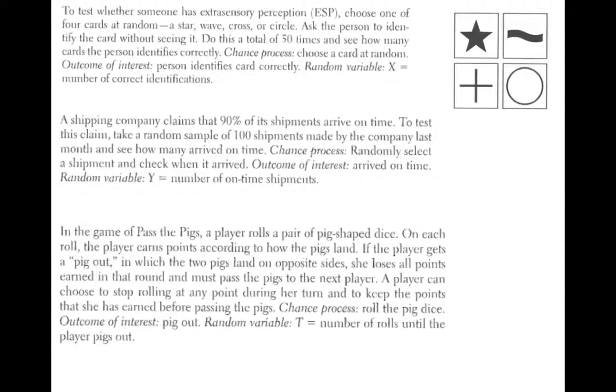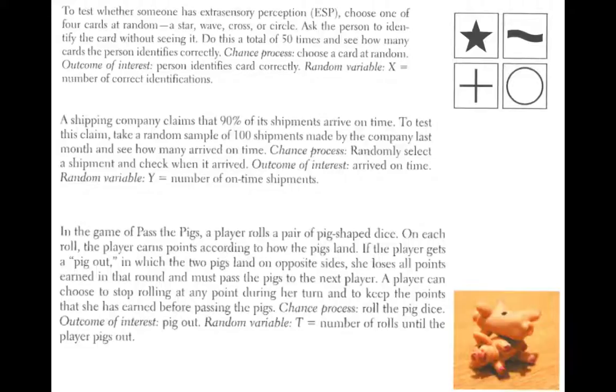And then finally, something like a Pass the Pigs game. A player rolls a pair of pig-shaped dice. On each roll, the player earns points according to how the pigs land. If the player gets a pig out, in which the two pigs land on opposite sides, she loses all points earned in that round, and then she must pass the pigs to the next player. A player can choose to stop rolling at any point during her turn and keep the points that she has earned before passing the pigs.